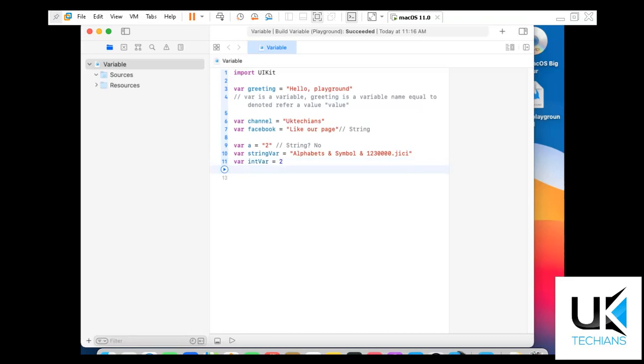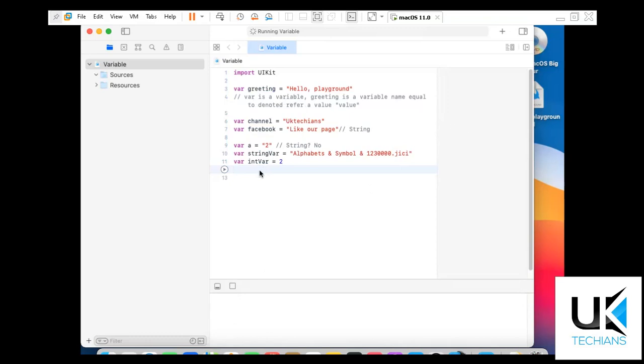We can simply click here like this, and it will display the data here also. So look, these variables are showing here: Hello playground, Ucitations, like our page, alphabets and symbols and so on.